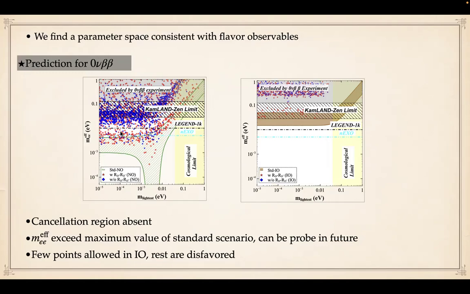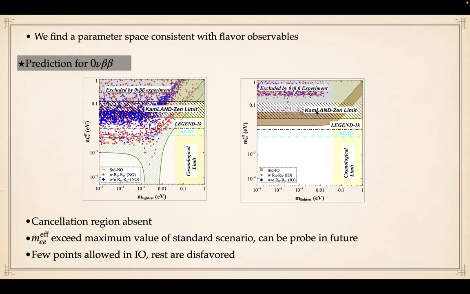And we also found that the leptoquark contribution can be higher than the standard normal and lower than the standard inverted. So they can contribute in this deserted region, which can be probed in next generation experiments like LEGEND-1000 or nEXO.